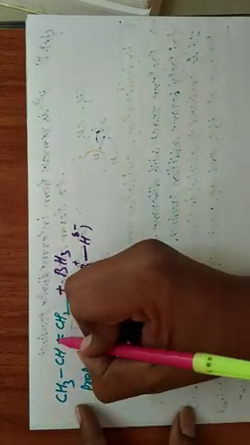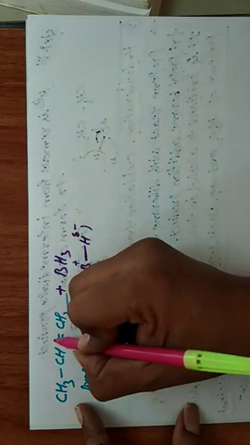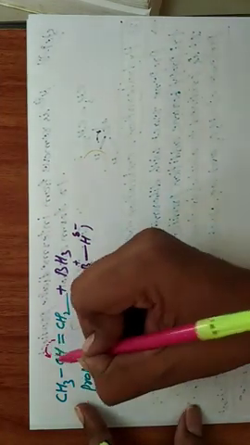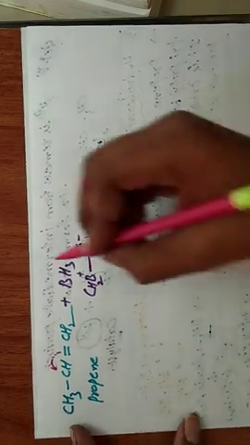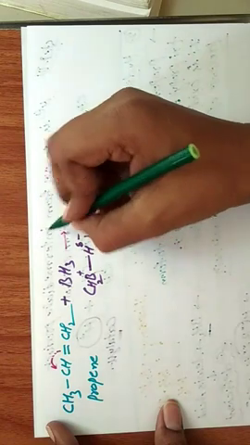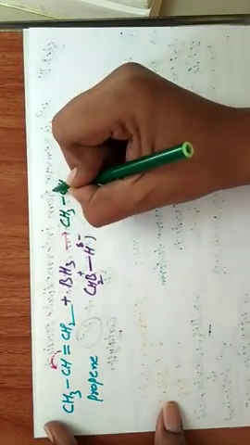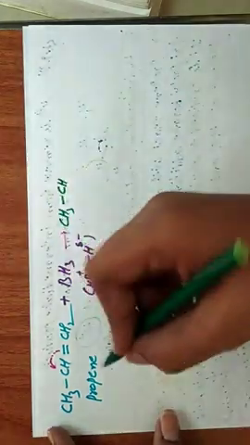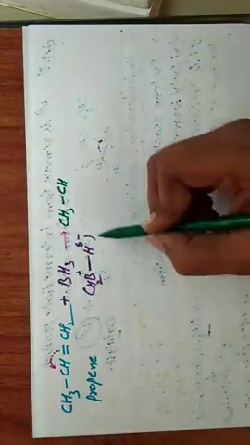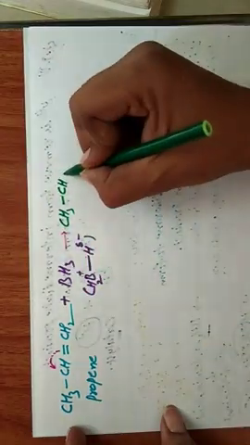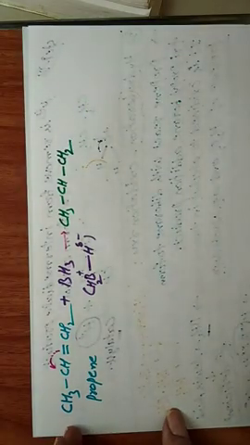Whenever this pi bond is rotated onto this carbon, we get CH3, bond, CH, bond, CH2.